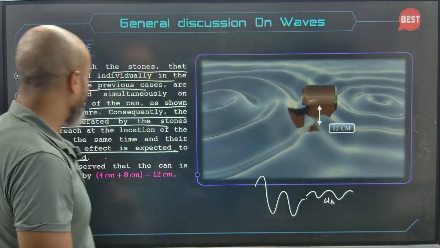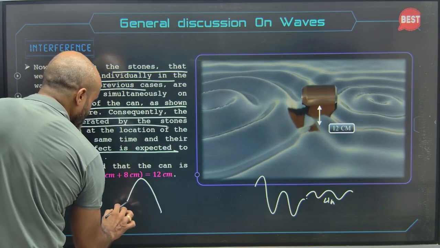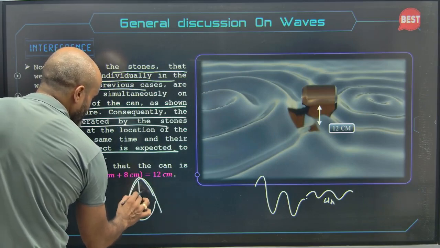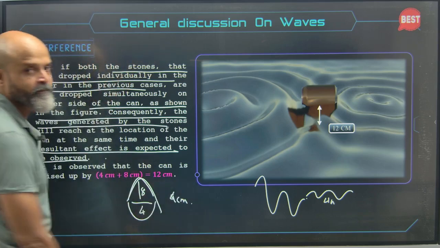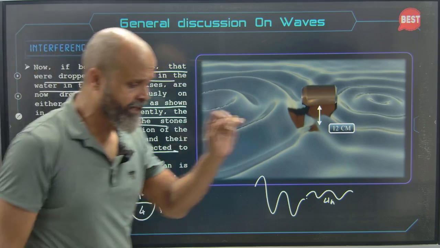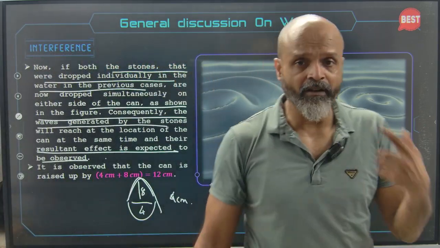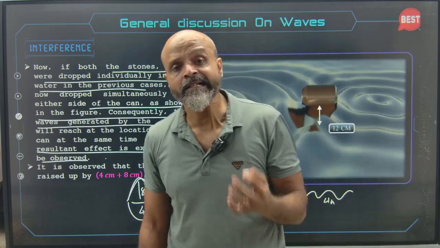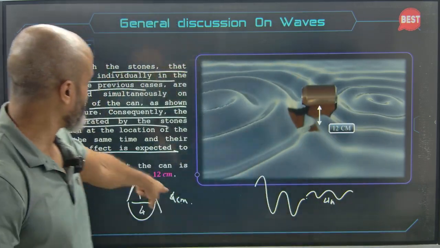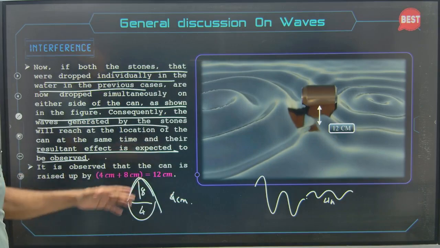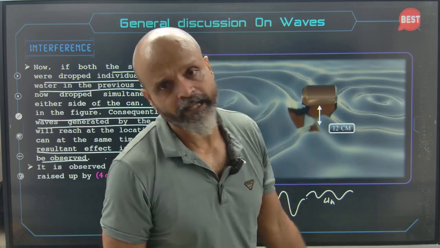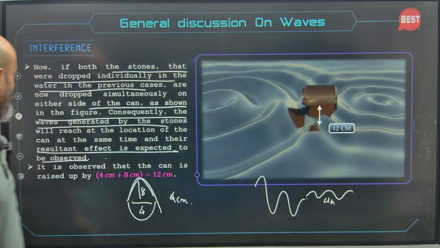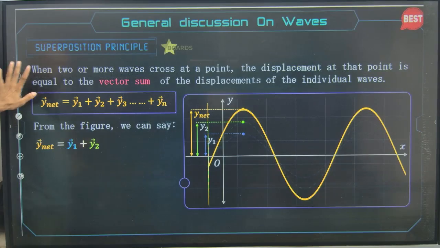But in case they are meeting like this, so let's say this is 8 centimeter and this is 4 centimeter, then the resultant will be just 4 centimeter. In case the crest of one is meeting with the trough of the other, then the resultant wave amplitude will be 4 centimeter. And in case both the crests are meeting together or both the troughs are meeting together, then the resultant amplitude is going to be 12 centimeter. Okay, this is the same thing that is applied in waves.